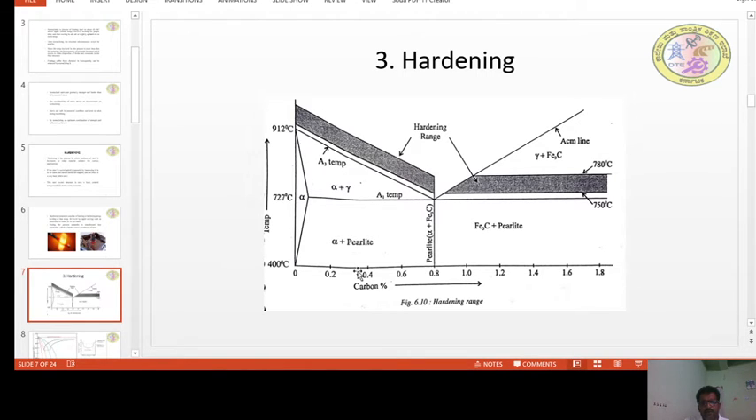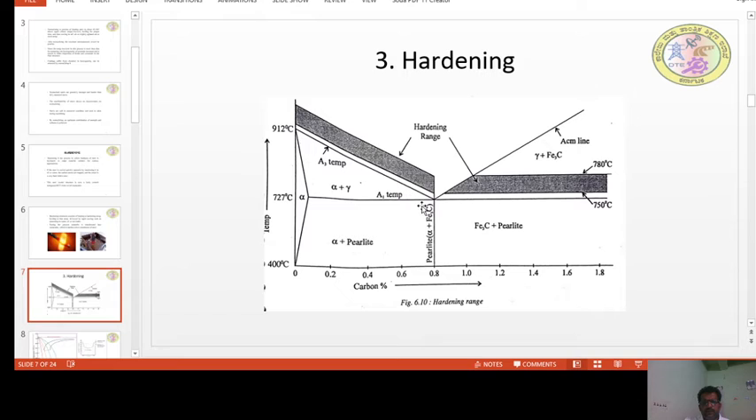In the case of hypoeutectoid steels, the alpha ferrite will be converted into austenite only above the upper critical temperature, and you can observe that this temperature also varies depending upon the carbon content. If the carbon content is, let us say, this, the temperature is this, and if the carbon content is higher, this is the temperature above which we have to heat the material so that the alpha ferrite is converted to austenite.